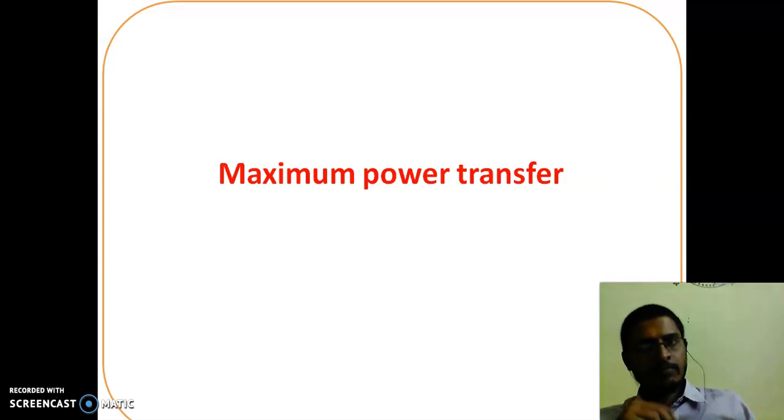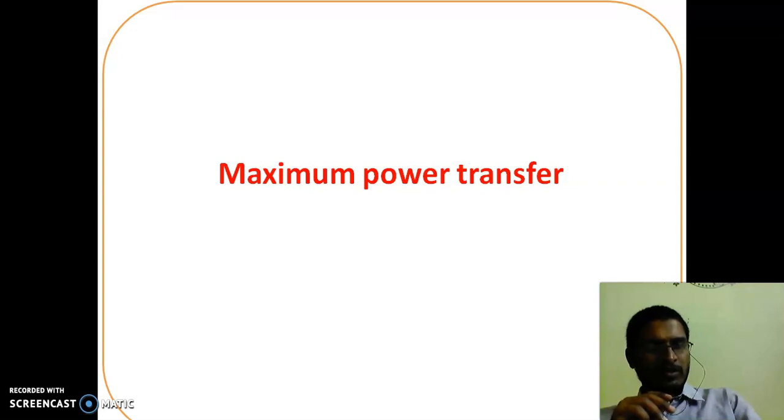Next concept, maximum power transfer. What is the condition to transfer maximum power to the load from the source? That is what I will explain in this concept of maximum power transfer.